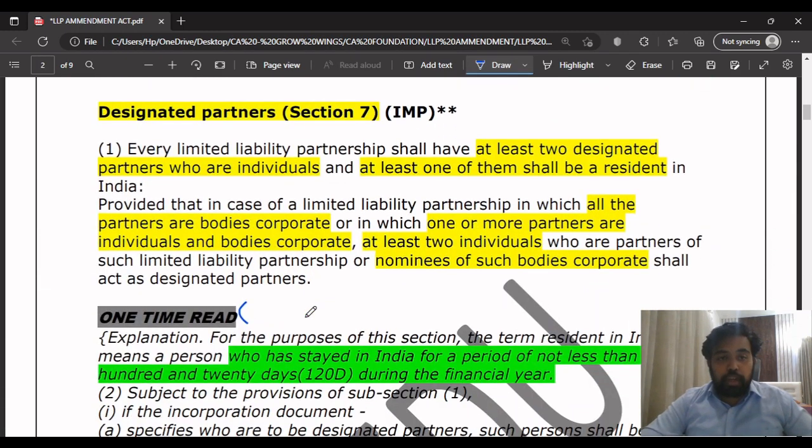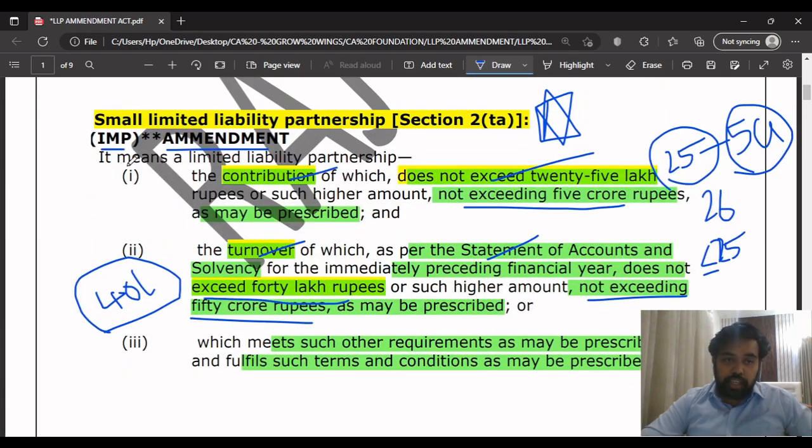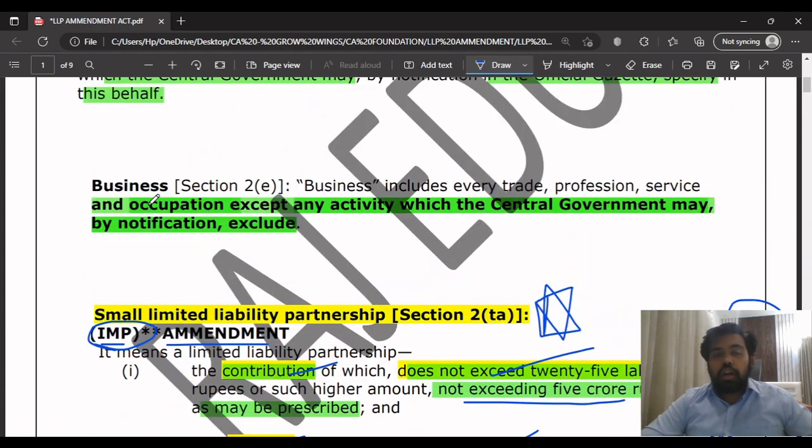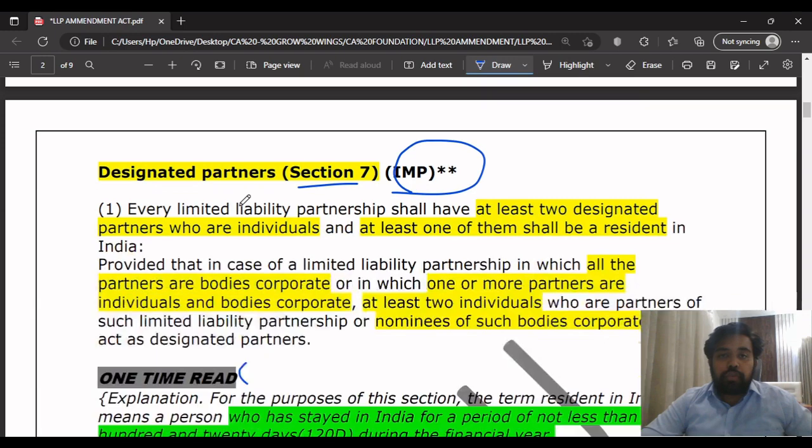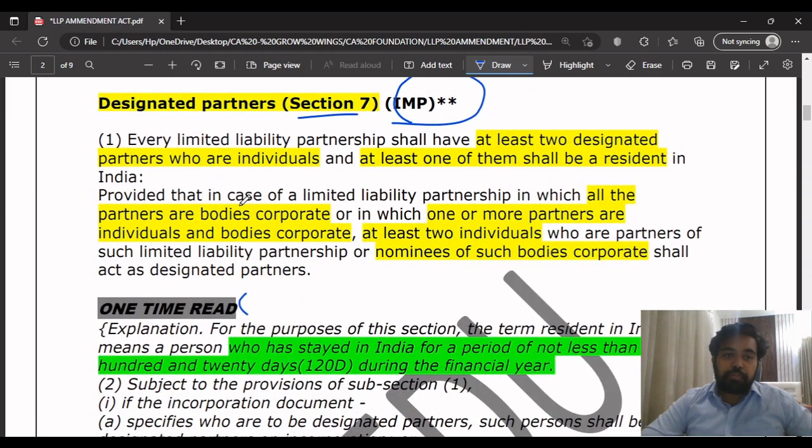Okay. Next, coming to designated partners, section 7. What are designated partners? This is also very important. Whichever ones are marked as important from the exam point of view, you should definitely read them in this amendment PDF. Okay, at least this much you have to see before going for your exams for June 23.